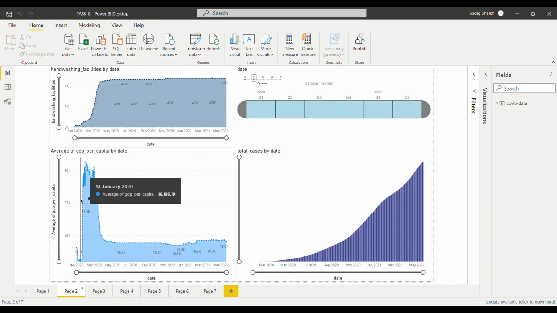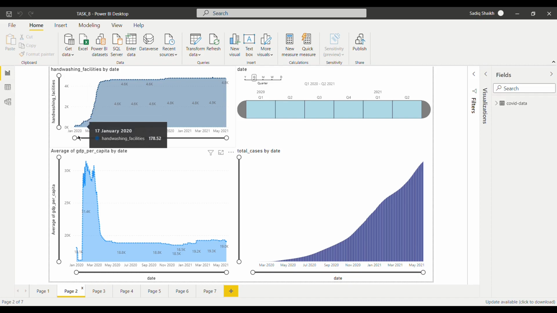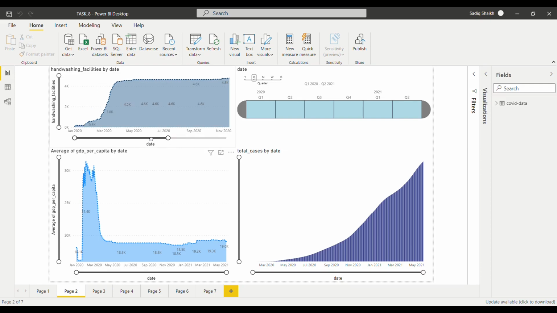So here is the first analysis where you can see this is the hand wash facility by date. As you can see, January 2020 has no such great value of hand wash facility. We'll just zoom in and have a look at how it looks. Okay, and just minimize this.